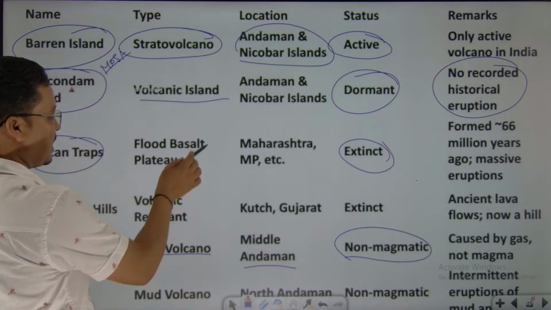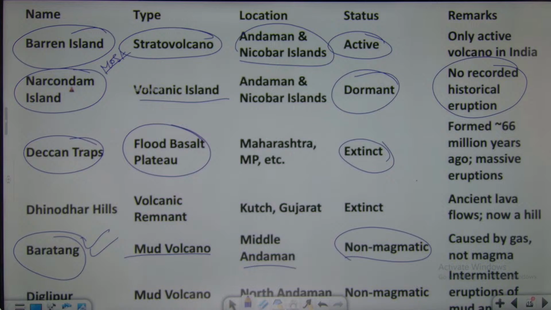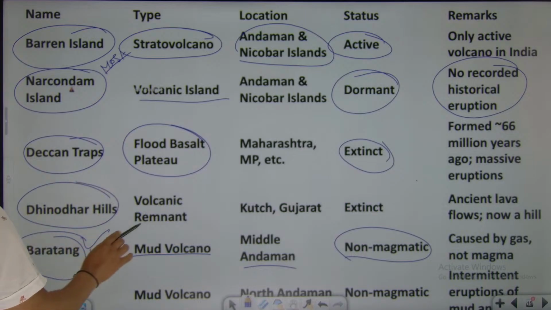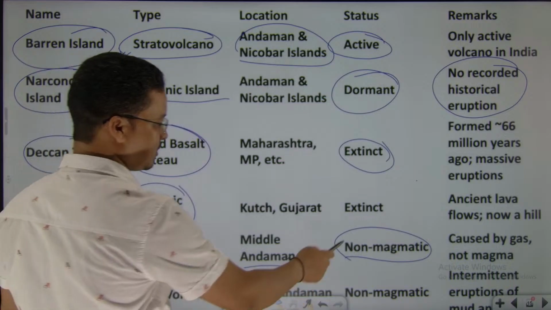यहाँ पे basalt, flood basalt type of volcanic eruption took place, right, that was there. Then Dhinodhar remnant, Kutch पे है, गुजरात, extinct.